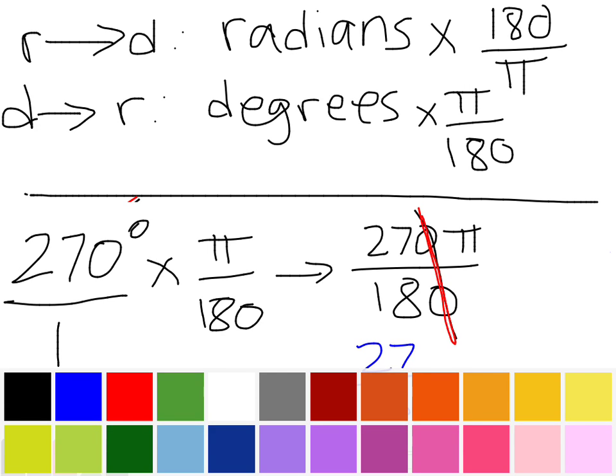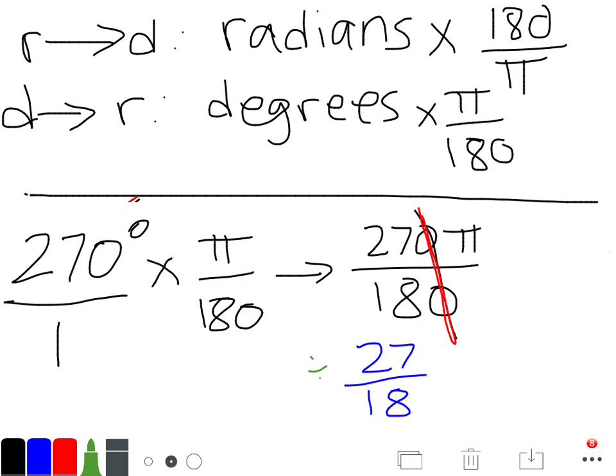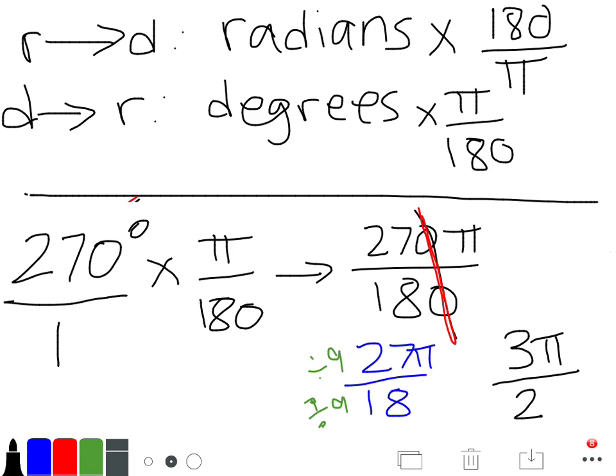So let me get this green, divide by 9, divide by 9. That'll be 27 divided by 9 is 3. Don't forget the pi. Shouldn't forget the pi. So that'll be 3 pi over 18 divided by 9, that's 2. So that's 3 pi over 2. And that's how you convert degrees to radians and then radians to degrees.